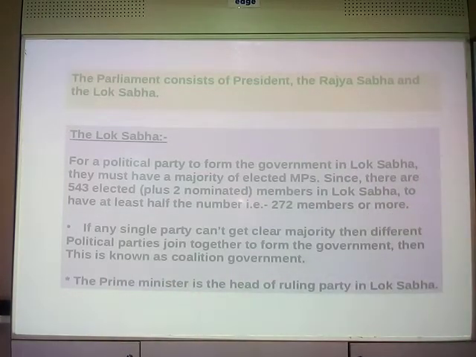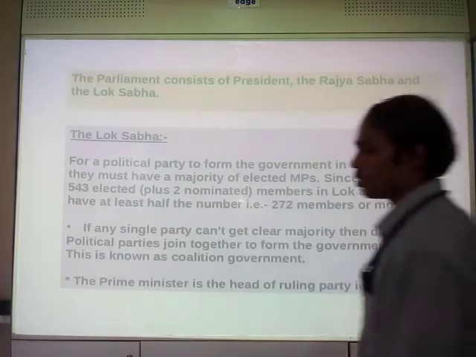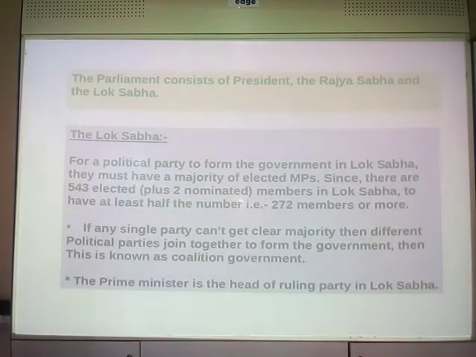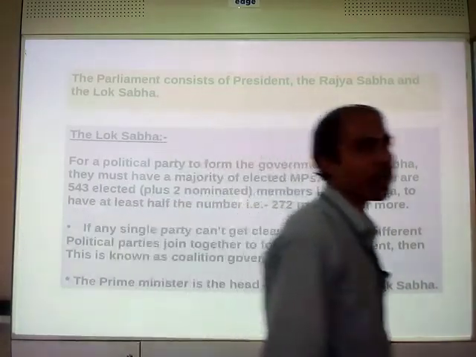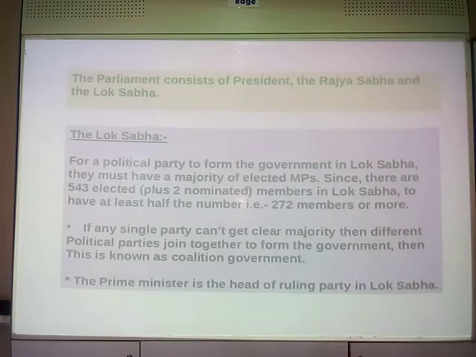So right now Mr. Narendra Modi is the head of the ruling party in Lok Sabha. Okay, it is the Prime Minister who is the head of the ruling party in Lok Sabha. A question may be asked, who is the head of the ruling party in Lok Sabha? Prime Minister.